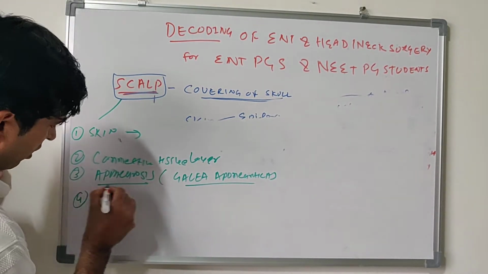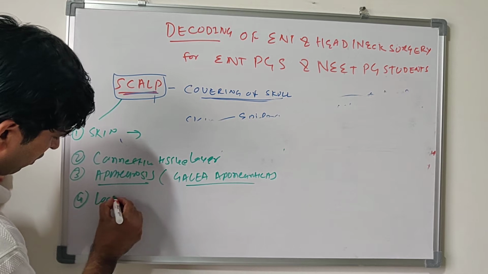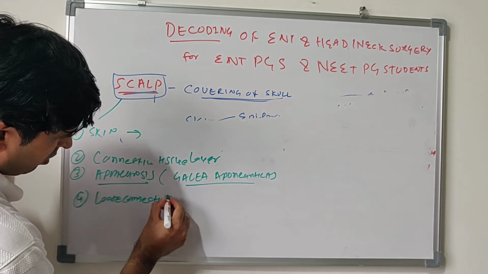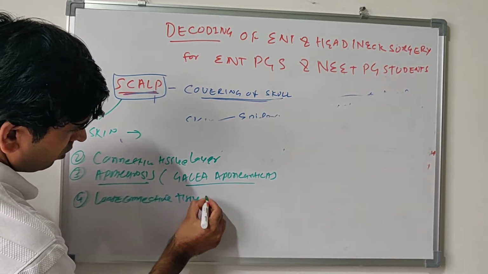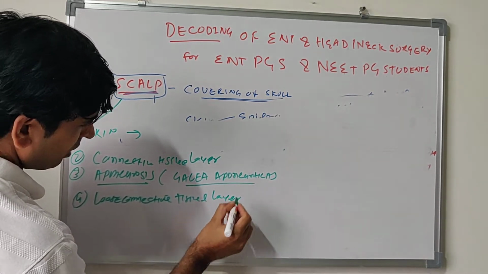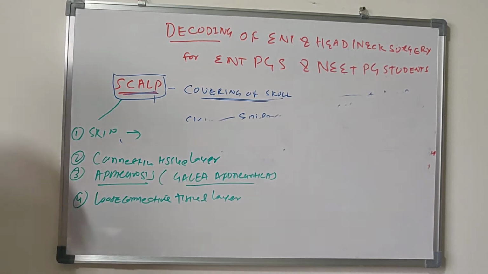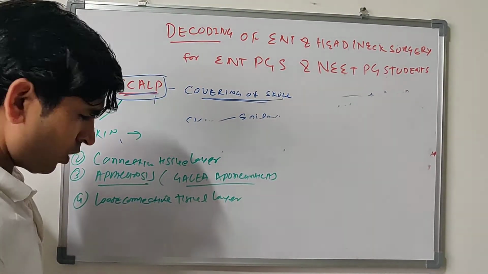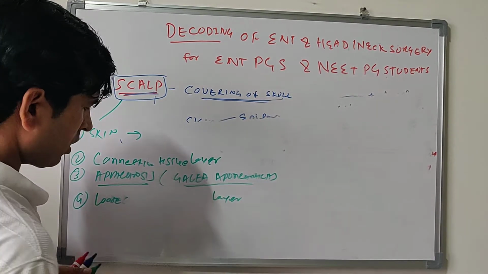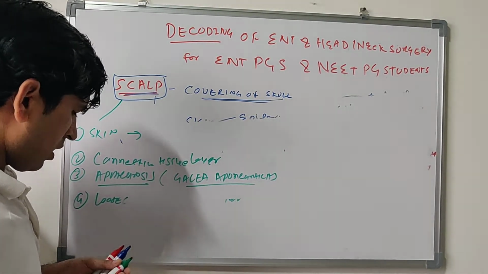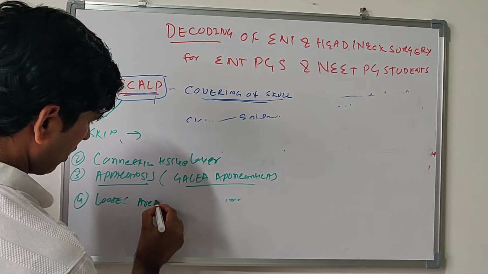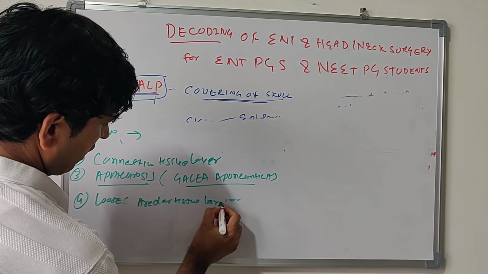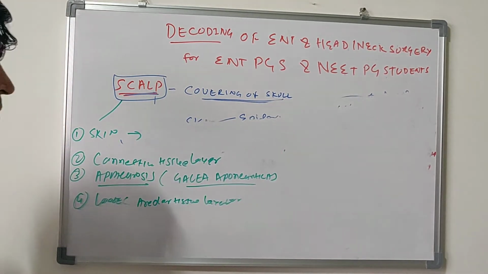And below the aponeurosis is the loose connective tissue layer. This is the fourth layer. We are talking about this loose connective tissue layer, the loose areolar tissue layer. This is very loose tissue.